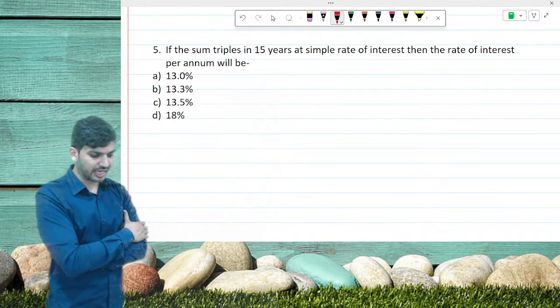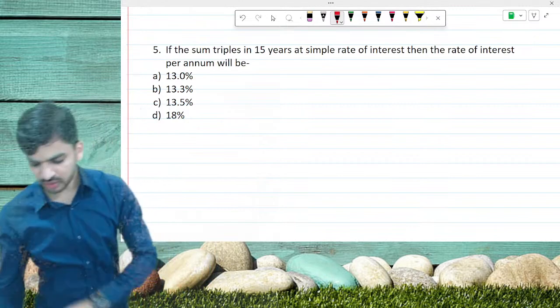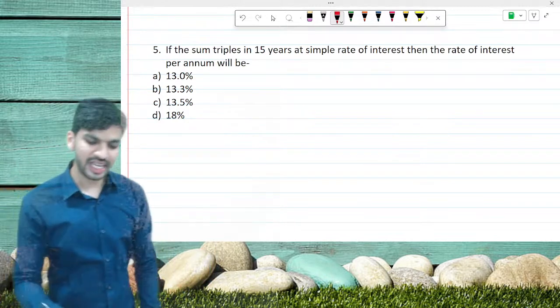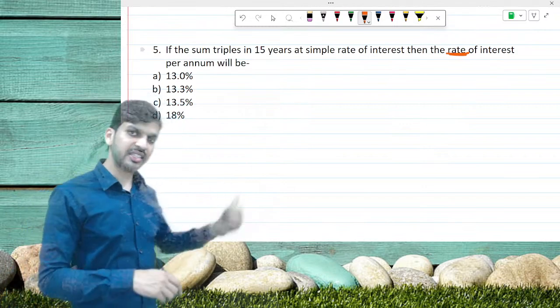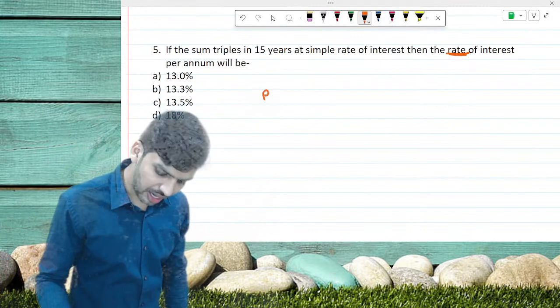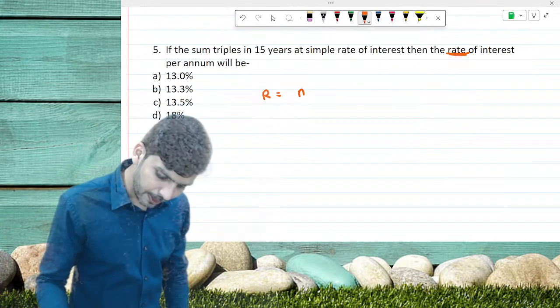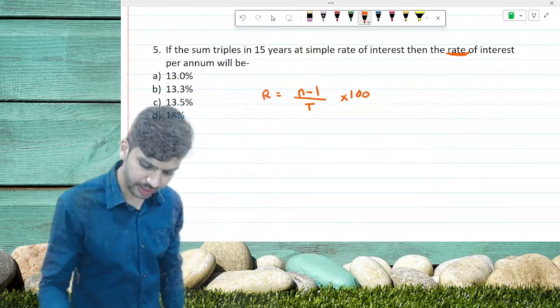Is it from type 2? Yes, it is from type 2, because they are asking either R or T. Here they are asking the rate of interest. For that we have the formula R is equal to n minus 1 upon T into 100.